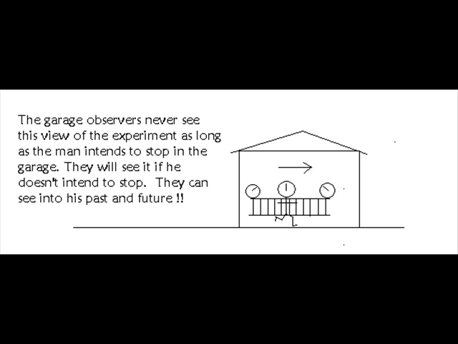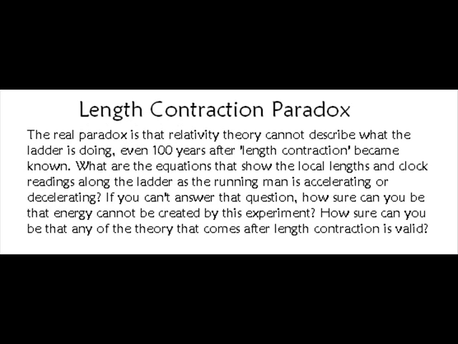How do we find out exactly what's going to happen with that accelerating ladder? The real paradox of this experiment is that nobody can tell you what's happening on that ladder, even 100 years after length contraction has been a recognized principle of relativity theory.